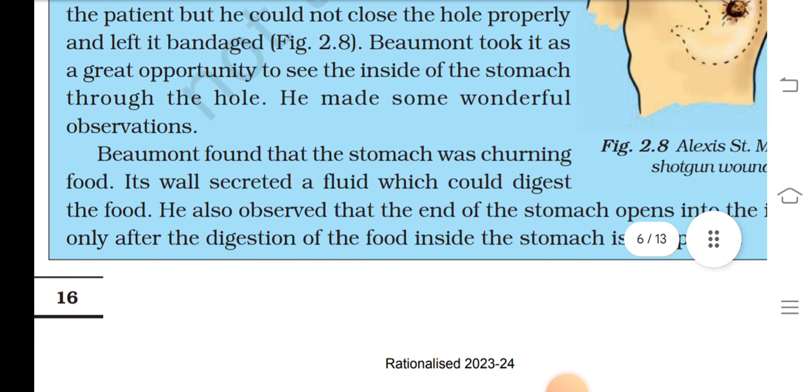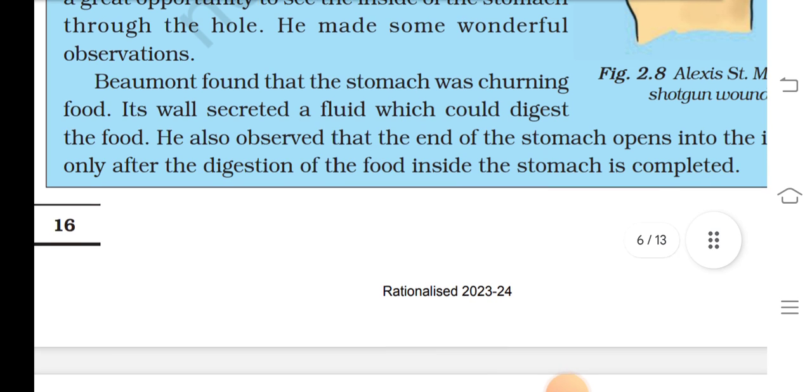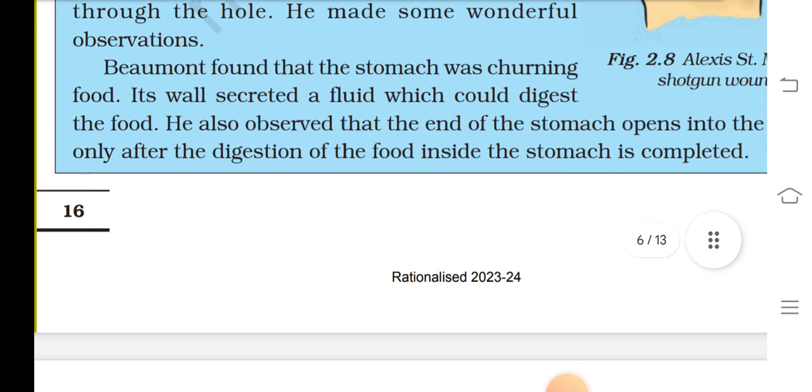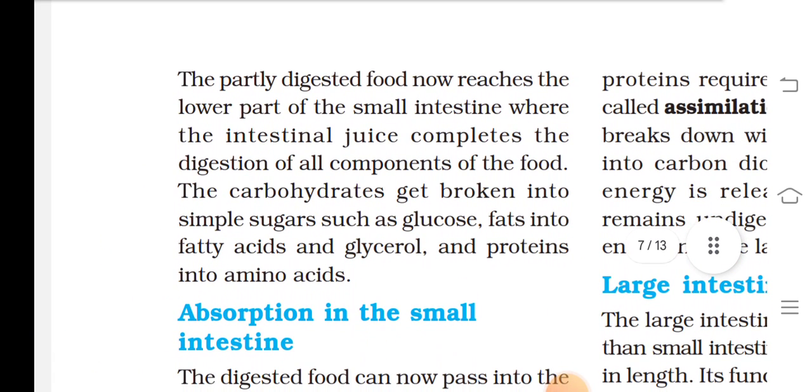Beaumont took it as a great opportunity to see inside the stomach through the hole. He made some wonderful observations. Beaumont found that the stomach was churning food. It secreted a fluid which could digest the food. He also observed that the end of the stomach opens into the intestine only after the digestion of food inside the stomach is complete. The partially digested food now reaches the lower part of the small intestine, where the intestinal juice completes the digestion of all components of the food.